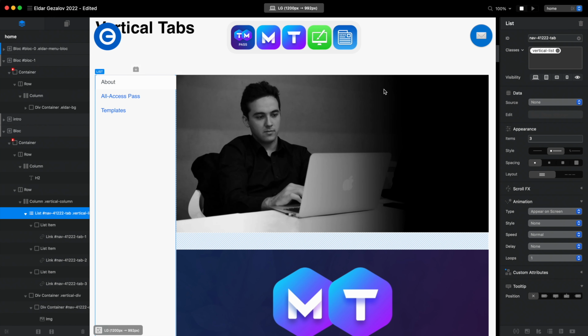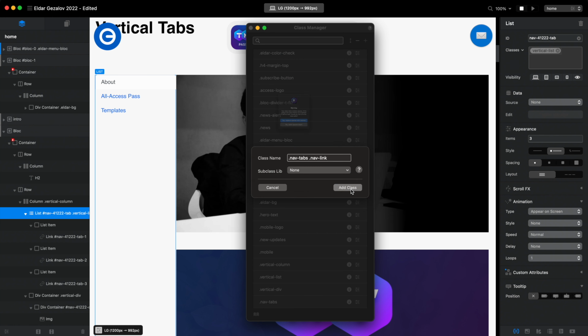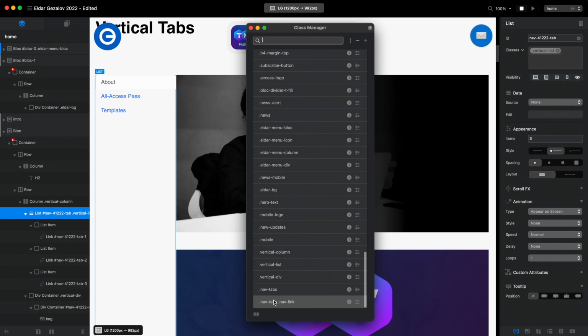Let's add this to Blocs. And this class will ask you if you want to leave the spaces intact. And yes, we always want to leave spaces intact. Well, in this situation, it is actually no, leave spaces intact. And as you can see, it puts it exactly like we want.